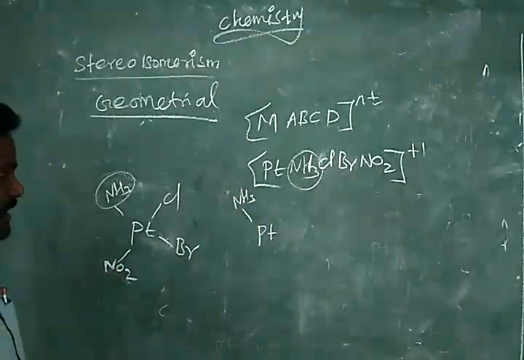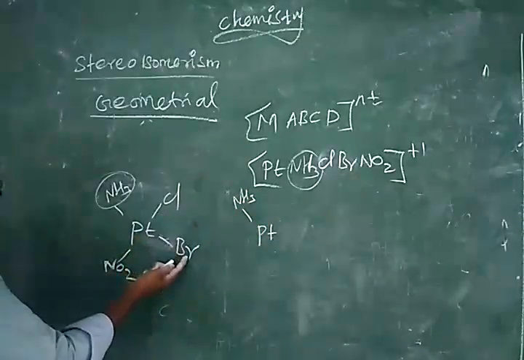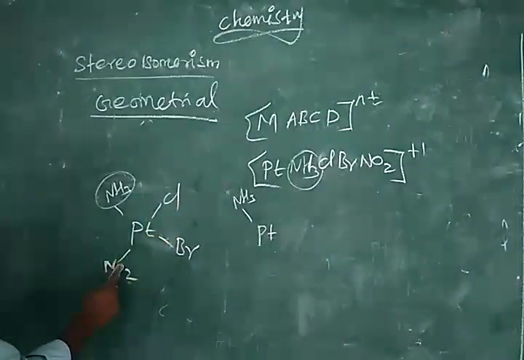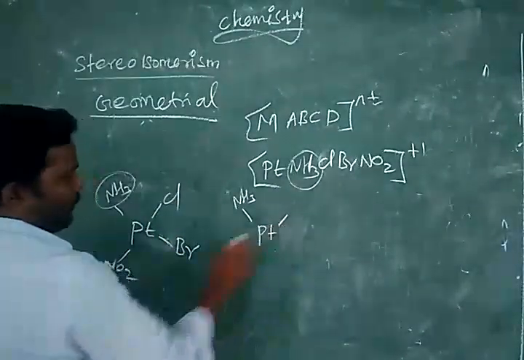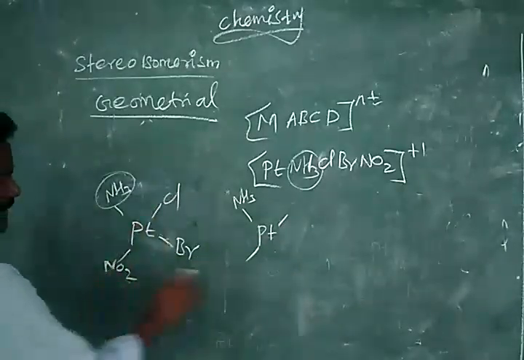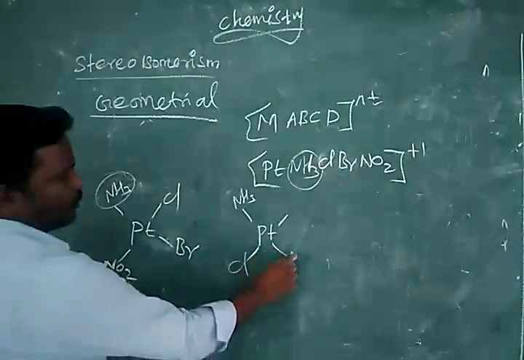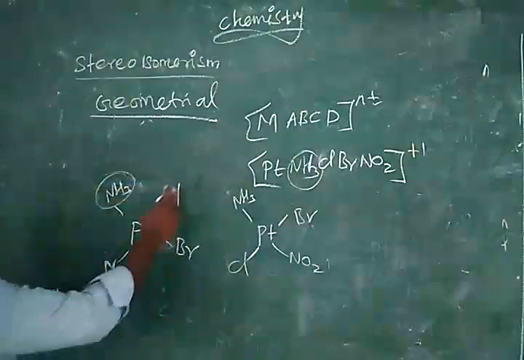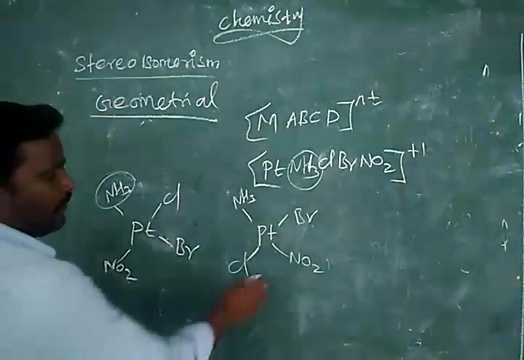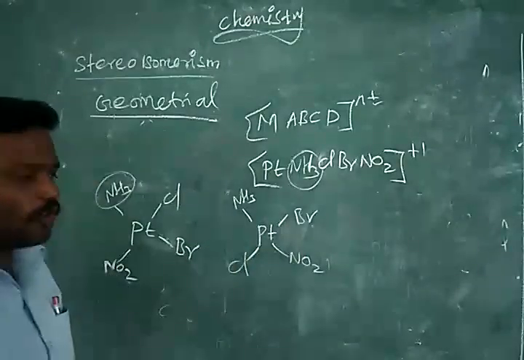That you should not interchange. Now, Br you bring here, Cl here, then NO2 becomes this place. So Cl, NO2, Br. Just these three we are exchanging. Now we will get the second isomer.